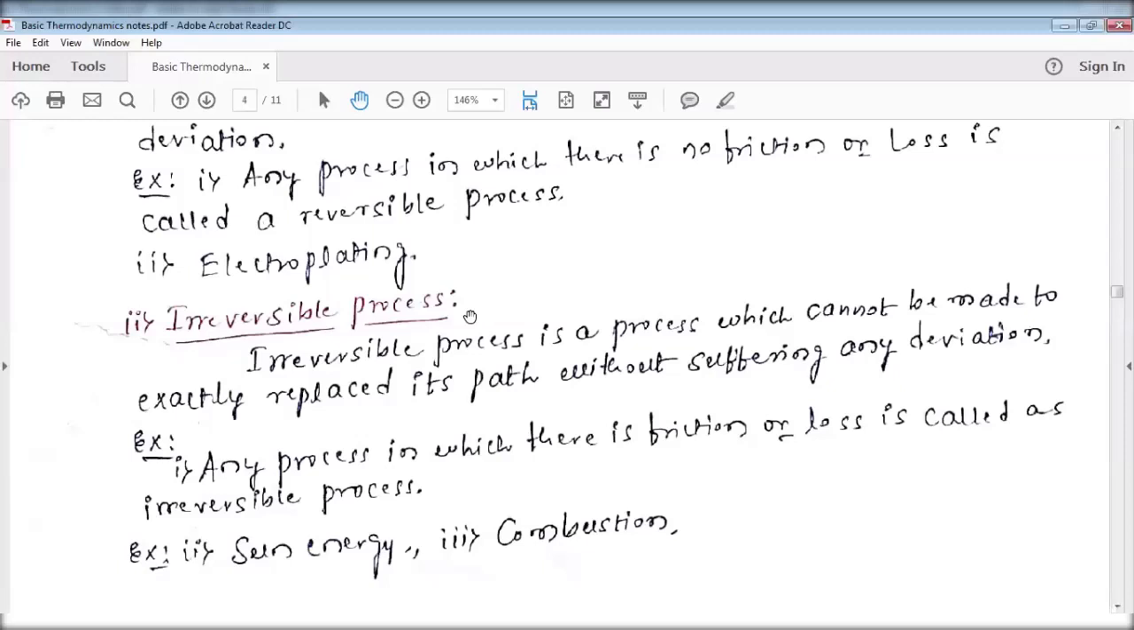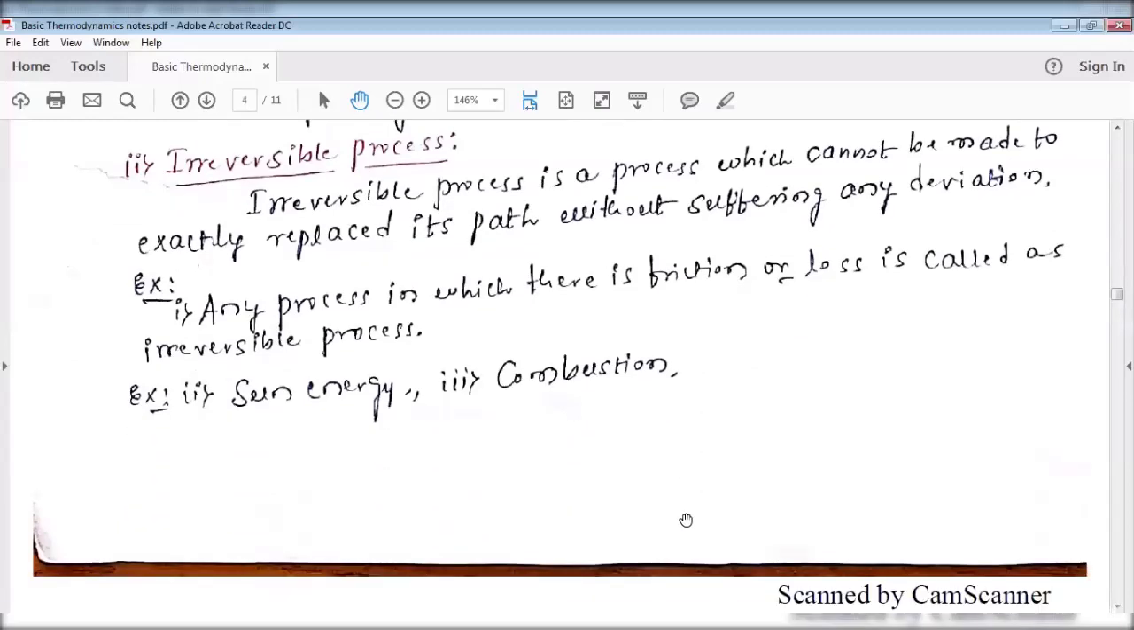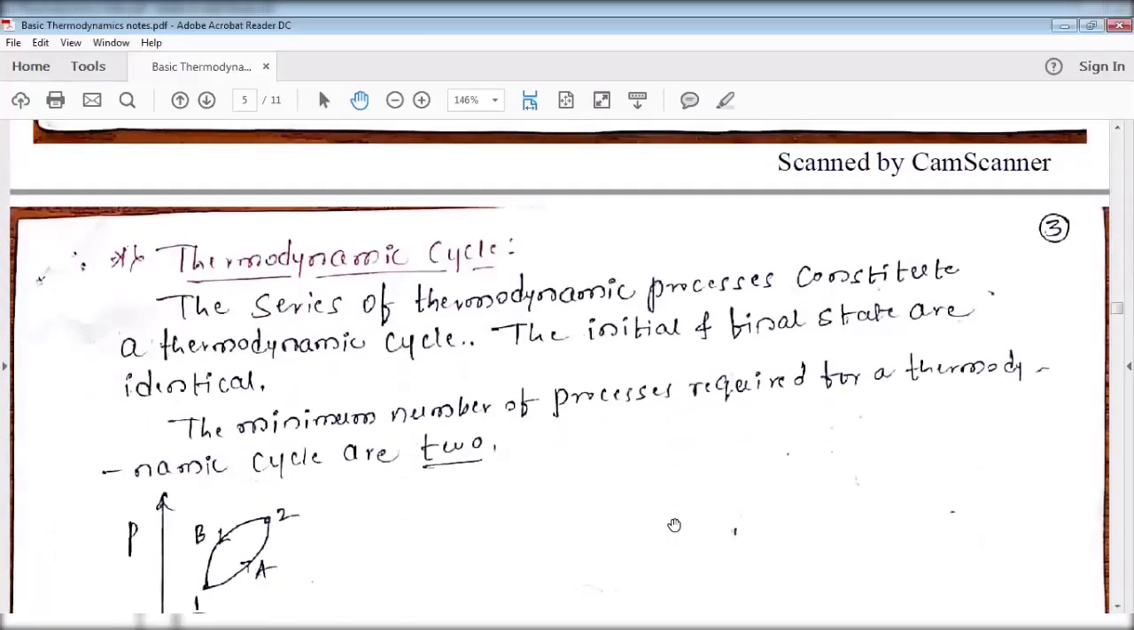The best example for an irreversible process is any process in which there is friction or loss. Sun energy is the best example for an irreversible process, and combustion of the fuel is also the best example for an irreversible process.